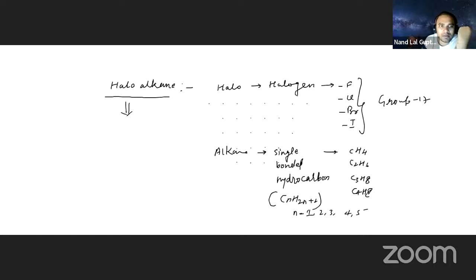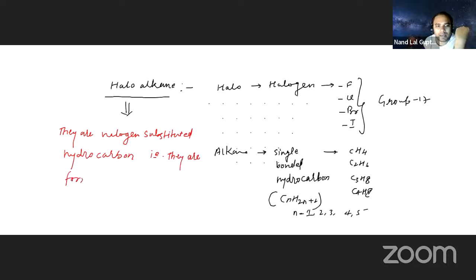They are halogen substituted hydrocarbon. What do you mean by halogen substituted hydrocarbon? How are they formed?